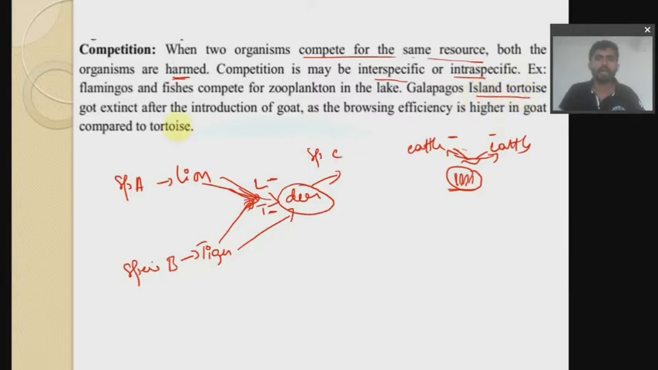Island of tortoise got extinct after introduction of goat. So it got extinct, because of the browsing efficiency of the goat being higher compared to the tortoise.